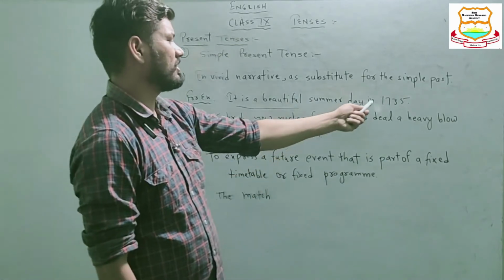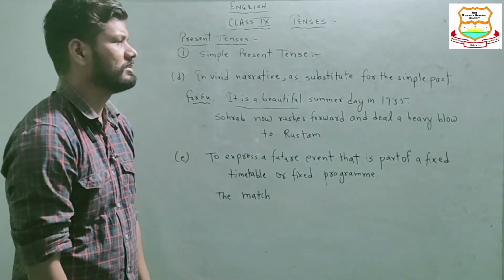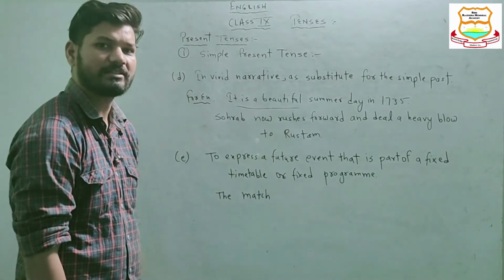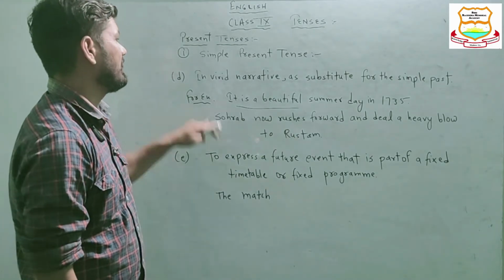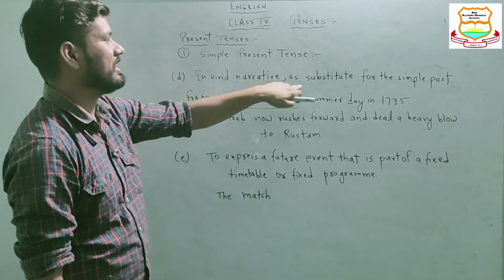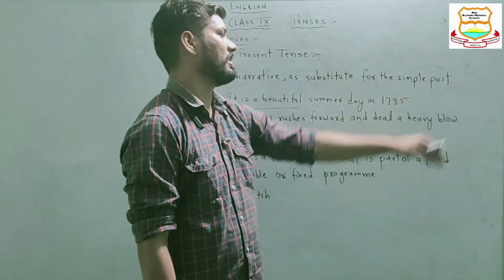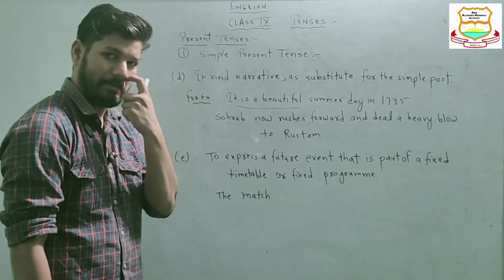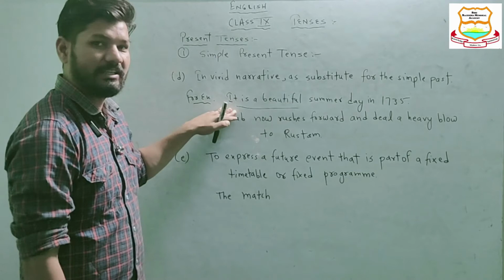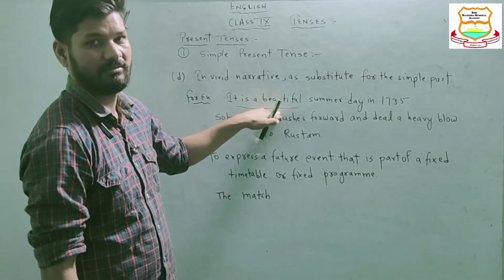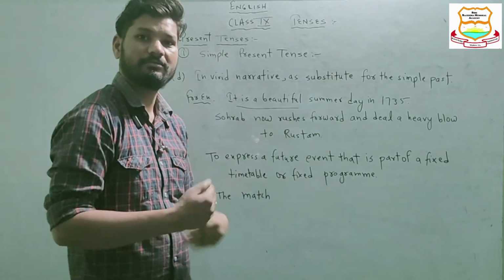But you may ask a question, we are talking about 1735. Now that's a matter of the past. But in narrative we can use simple present tense as a substitute for the simple past. See, the sense of this sentence is of present.